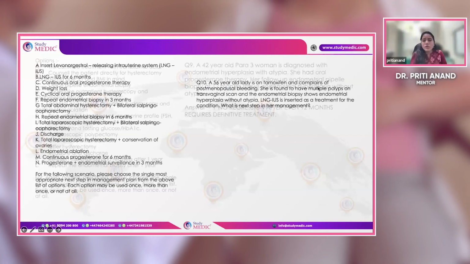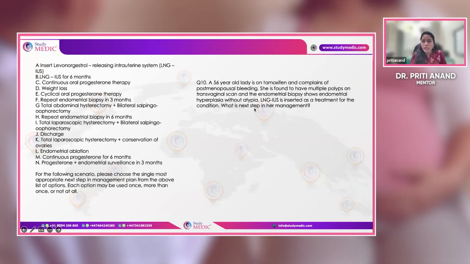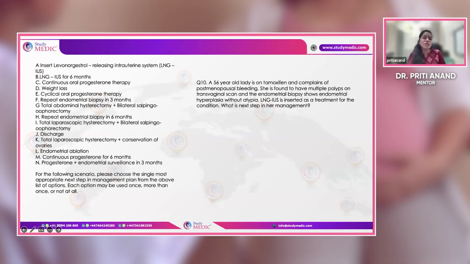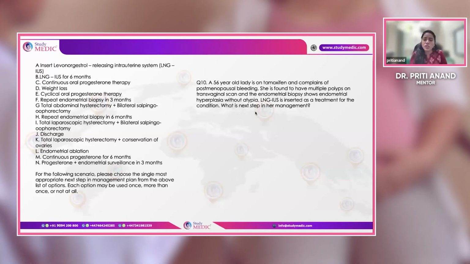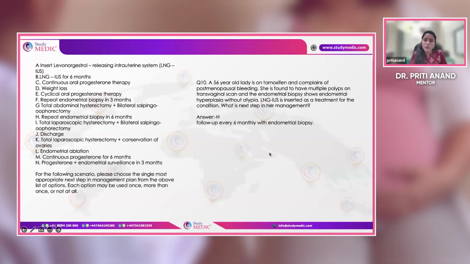A 56-year-old lady is on tamoxifen, meaning a breast cancer survivor, with postmenopausal bleeding, found to have multiple polyps. Endometrial biopsy shows hyperplasia without atypia. LNG-IUS was inserted; definitely, LNG-IUS in these patients is given after consultation with the oncologist. If it is inserted, what will be the next step? Since it is without atypia, we do a follow-up after 6 months with endometrial biopsy.